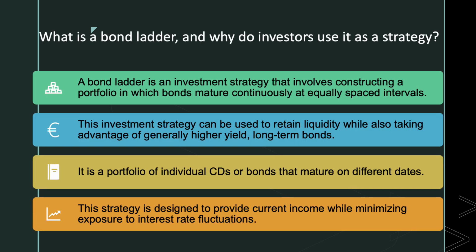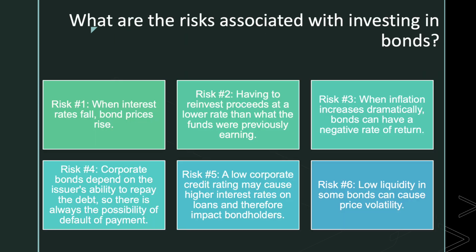What is a bond ladder and why do investors use it as a strategy? A bond ladder is an investment strategy that involves constructing a portfolio in which bonds mature continuously at equally spaced intervals. The strategy can be used to retain liquidity while also taking advantage of generally higher yield long-term bonds. It is a portfolio of individual certificates of deposit or bonds that mature on different dates. This strategy is designed to provide current income while minimizing exposure to interest rate fluctuations.